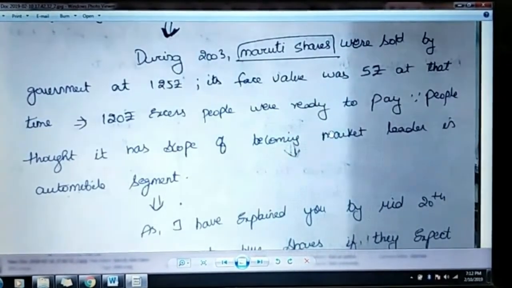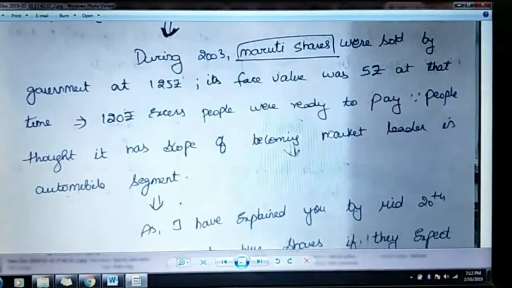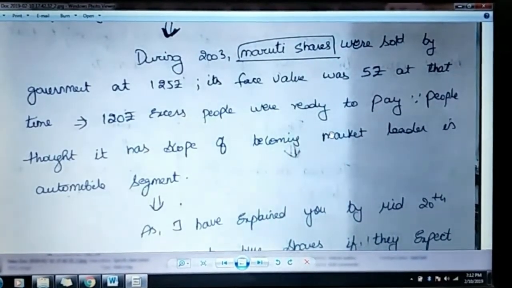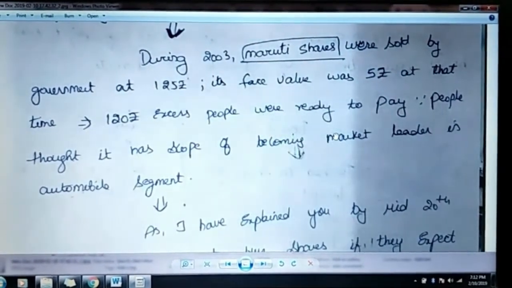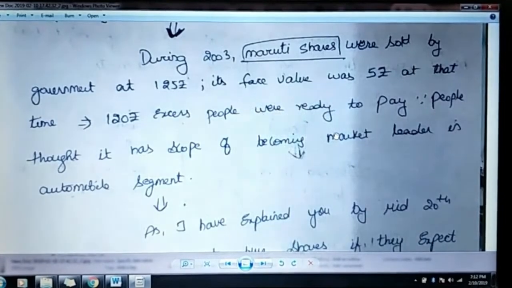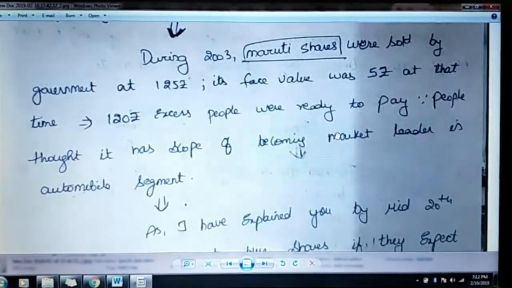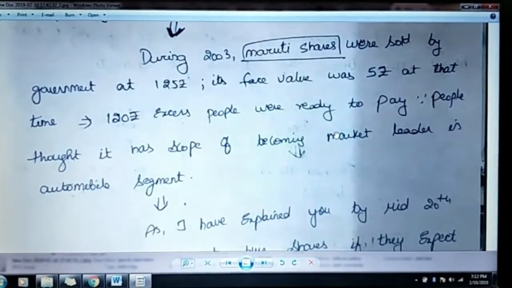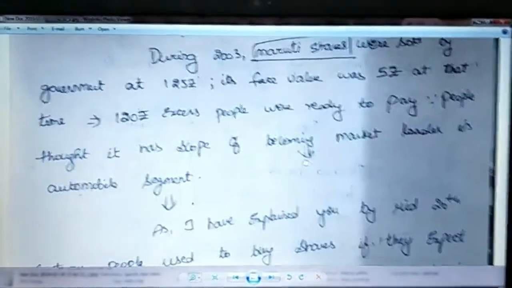Because whenever you expect growth in the profits of the company, people used to buy it more. So that's what is happening in every sector and every share. See, people thought it had a scope of becoming market leader in the automobile segment during 2003. The divestment rate was 125, but people bought it for 160. It even went for 160 on the listing date.